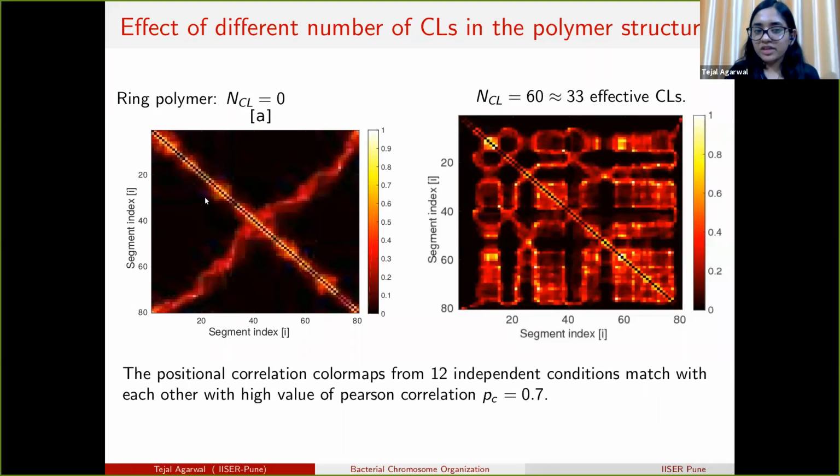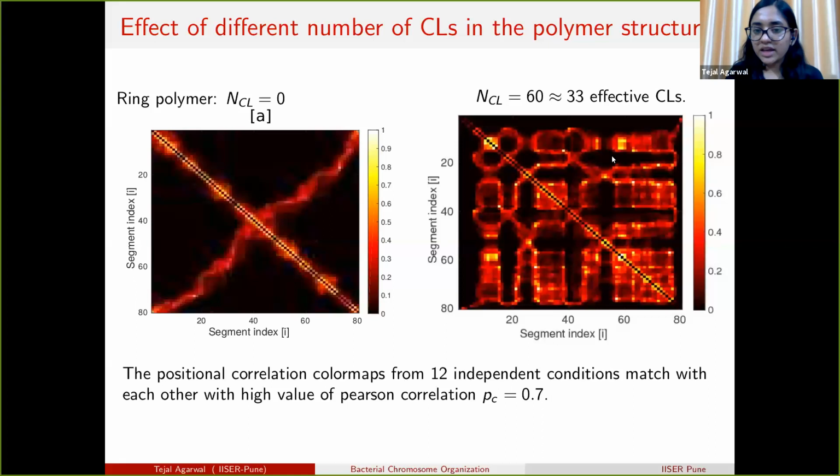So from here we see that the cylindrical confinement, where the first monomer is tethered to the cylindrical wall, is giving rise to another diagonal, which we were not getting in the previous case where we do not have cylindrical confinement and no tethering to the cylinder wall. But in the C. crescentus case, initially we were getting these off diagonal points.